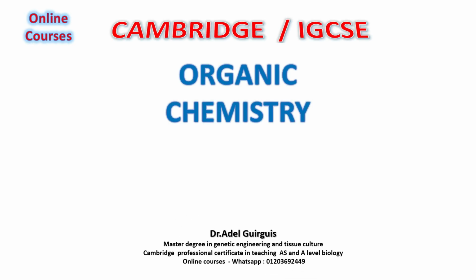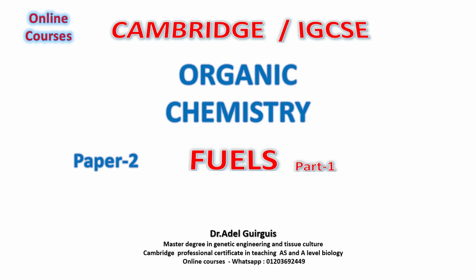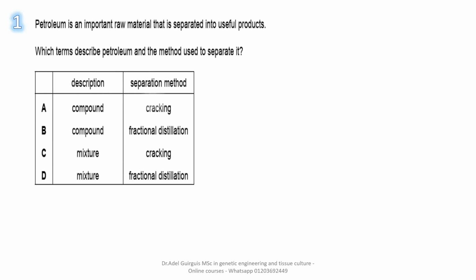We are going to revise organic chemistry, paper 2, and our session on fuels, part 1. Let's start. Number 1. Petroleum is an important raw material that is separated into useful products. Which terms describe petroleum and the method used to separate it?